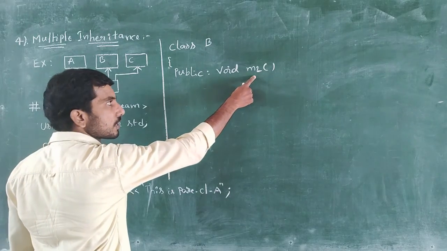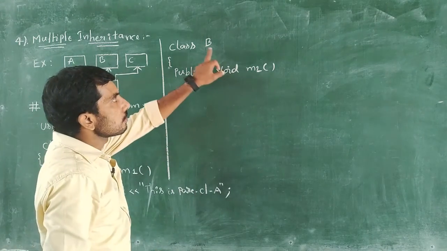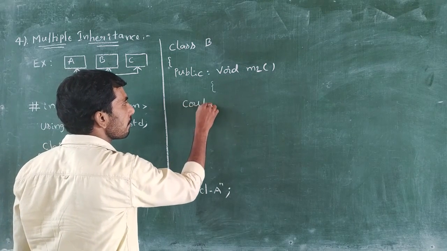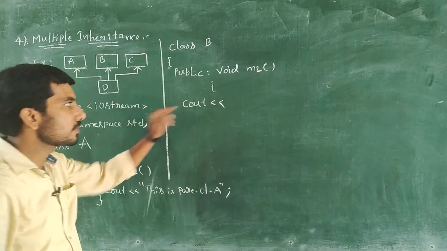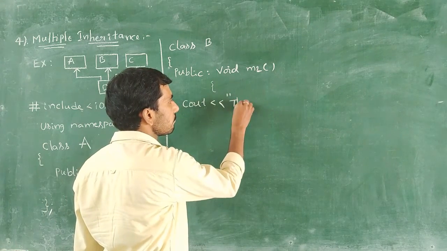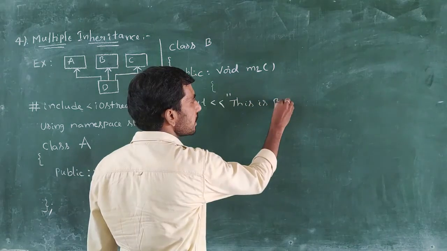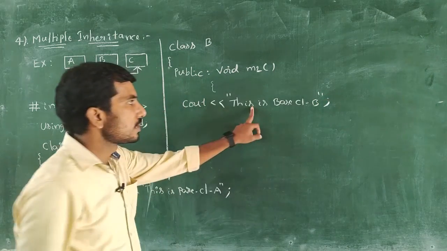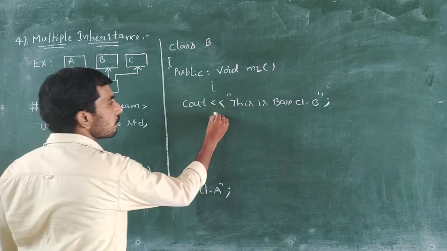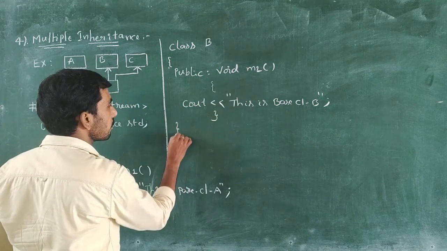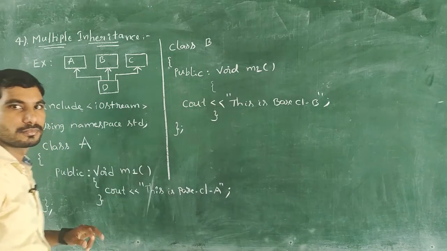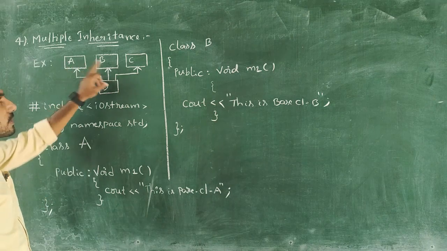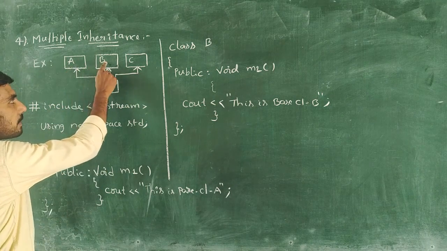This is another function, and it belongs to base class B. Within this function, I am printing one simple string with the help of the cout object: "This is base class B". Then I close the m2 function and close the B class. Then the implementation of two classes is finished, base class A and base class B.